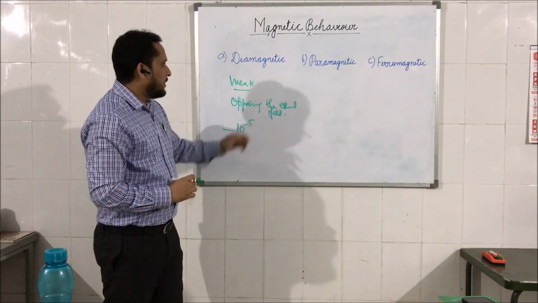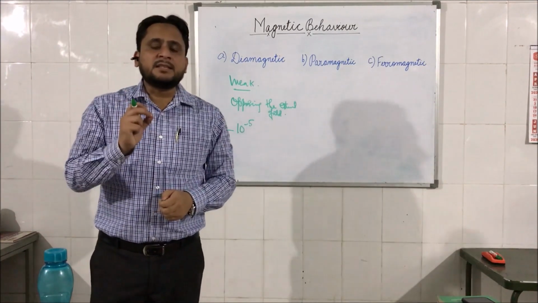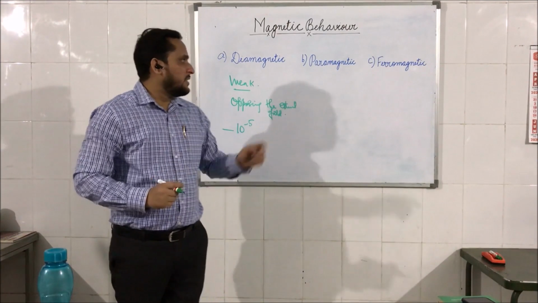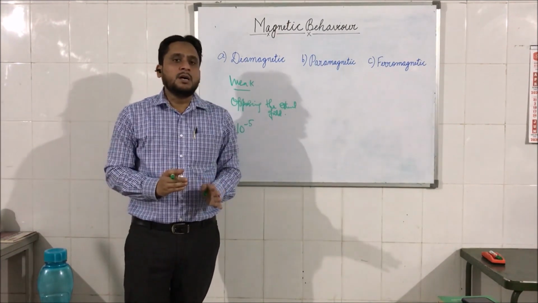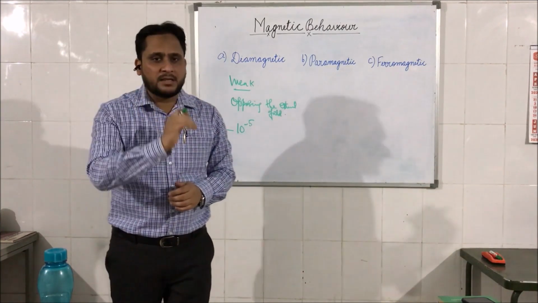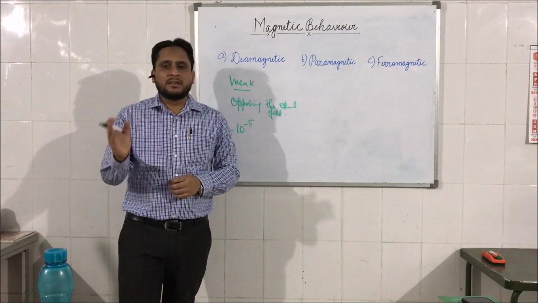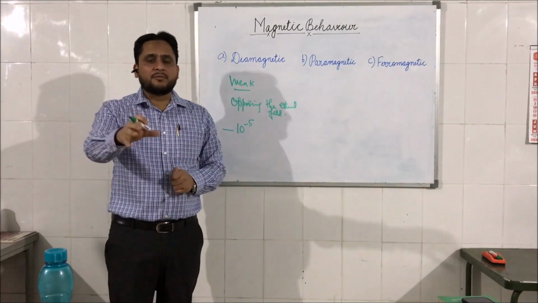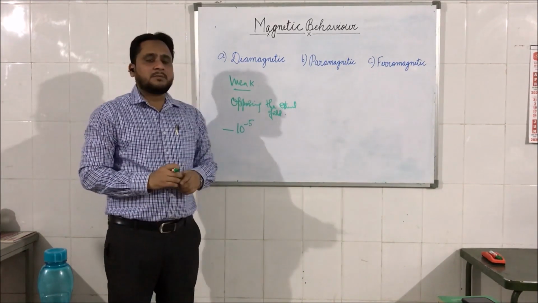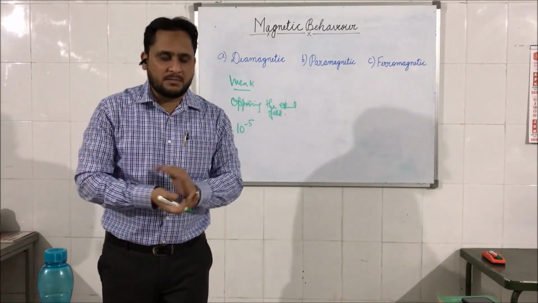Clear? Since in this material the effect is temporary, the word temporary here means that these materials will show a little bit of magnetism only when they are placed in an external magnetic field, and the moment that external magnetic field is removed or the materials are taken away from that particular point, the material again becomes non-magnetic. That is why they are known as temporary magnets.